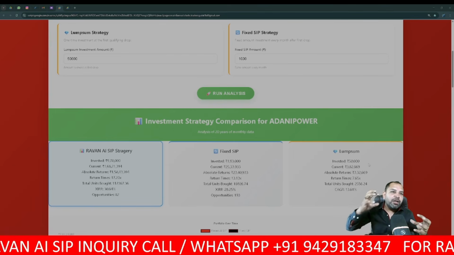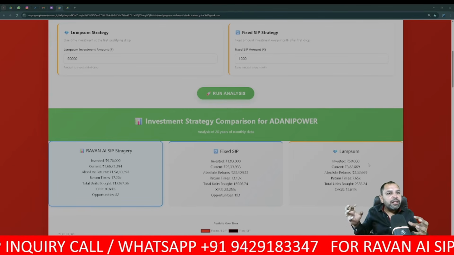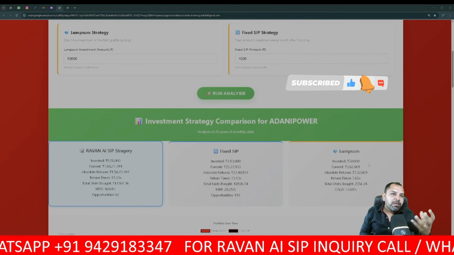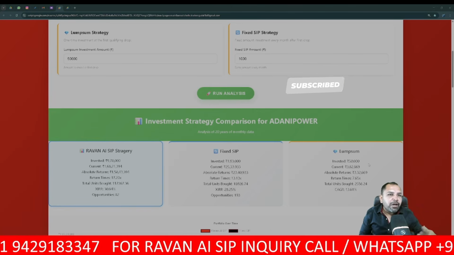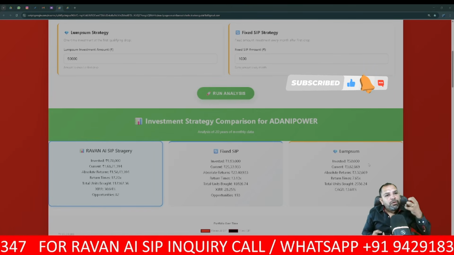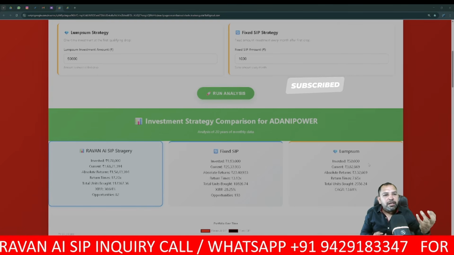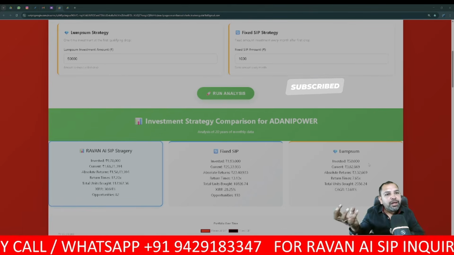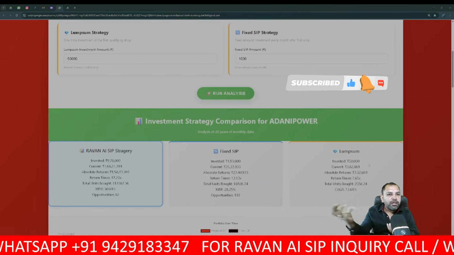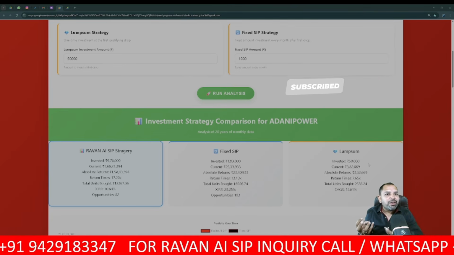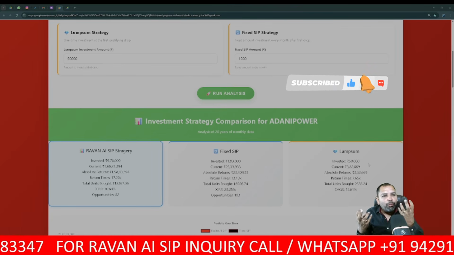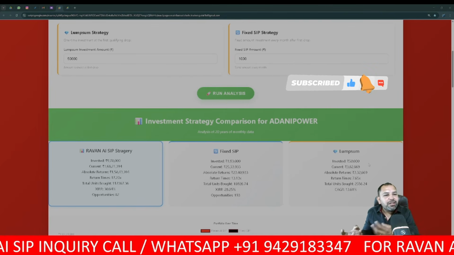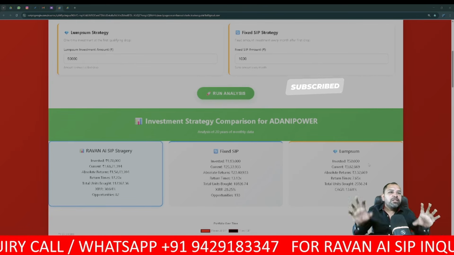You can keep your funds in debt funds, and whenever you get a crash, you can withdraw that money and buy the dip with Ravan. With the help of Ravan AI SIP, whenever you get the dip, you can withdraw that amount from the debt fund and add it fresh. That will really help you gain money on both sides. Here you will get 8 to 9%, and here you are already getting on average more return than your fixed SIP, normal SIP, more return than Nifty 50, more return than FD. So this is the power of compounding.